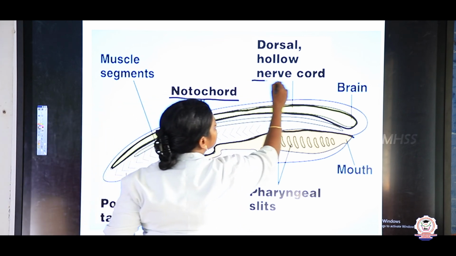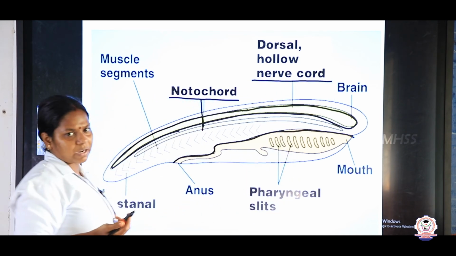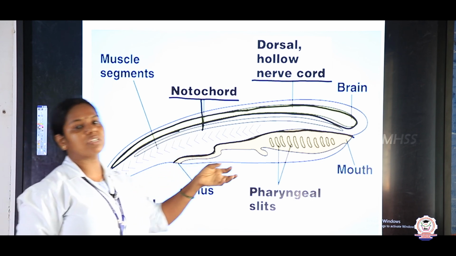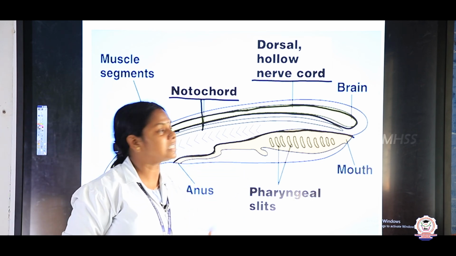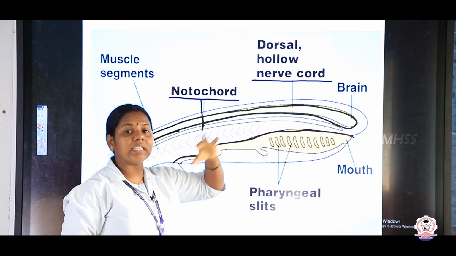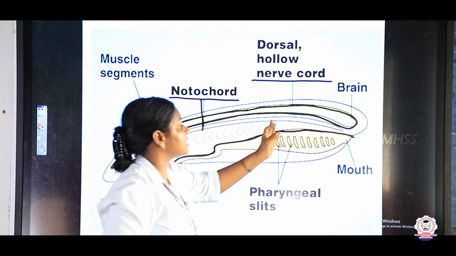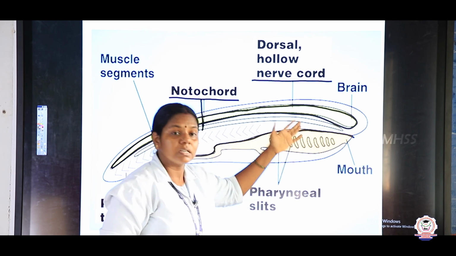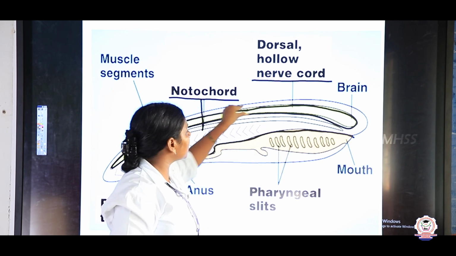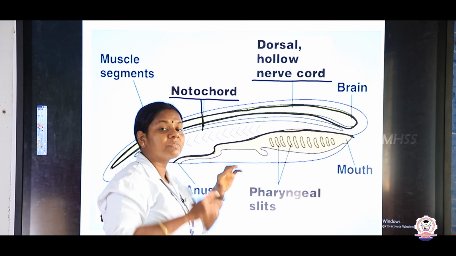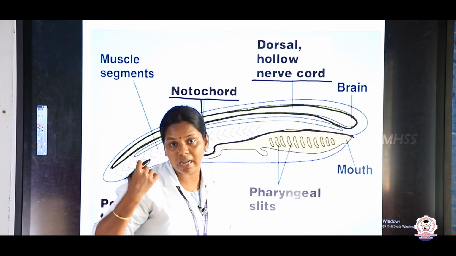Okay, next we are going to study the nerve cord, right? The nerve cord is about the nervous system. In some organisms it is very poorly developed, but in some higher chordates the nerve cord develops into the brain, covered by the cranium, the skull, and the remaining portion develops into the spinal cord, which is covered by the vertebral column.